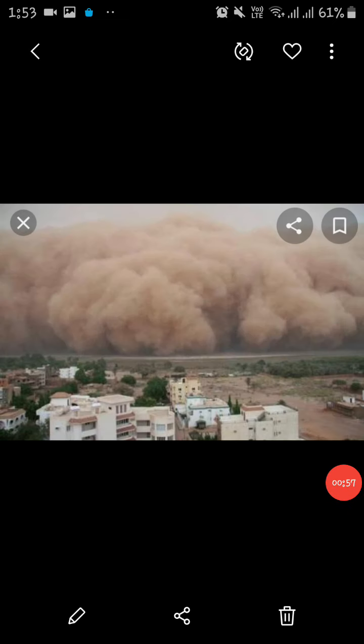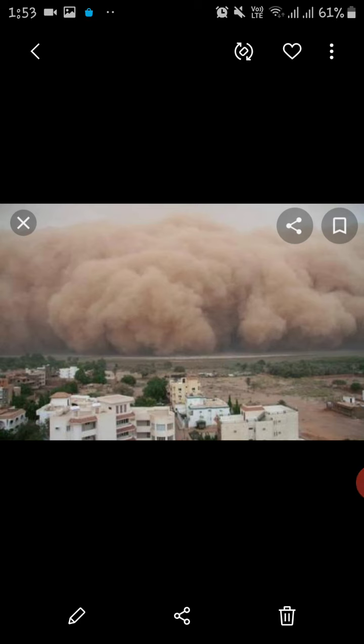Now, as you can see in the picture, the weather looks very sunny and very clear. No clouds are there in the sky. The sky is clear and the sun is shining very brightly. So these sandy areas, the deserts, are the places where there is very little rainfall and the temperature is very high. It's very hot there. Then these places suffer sandstorms also.